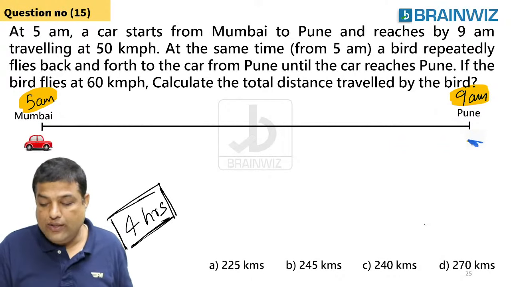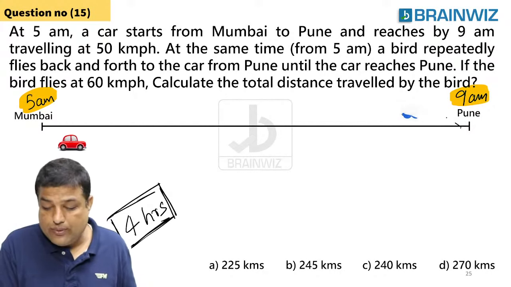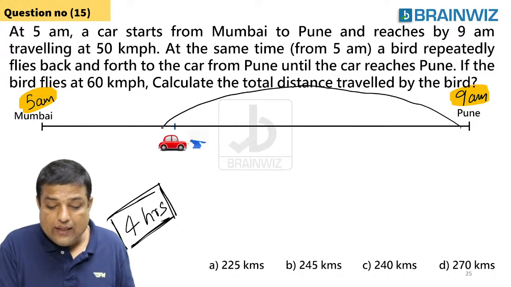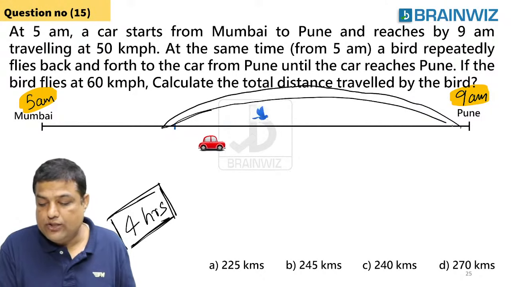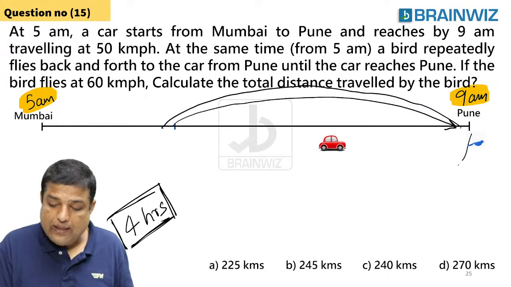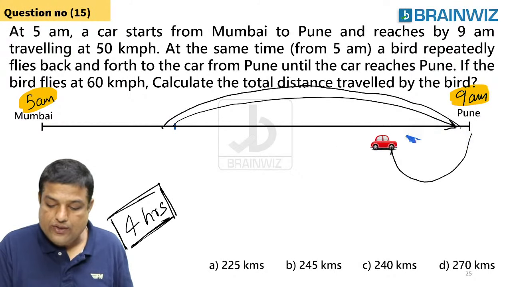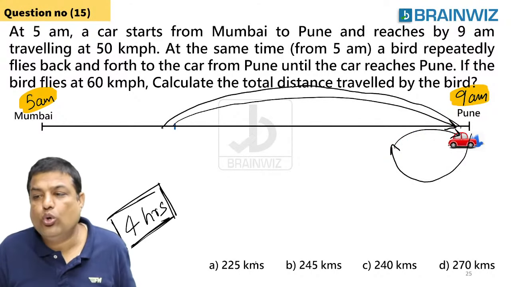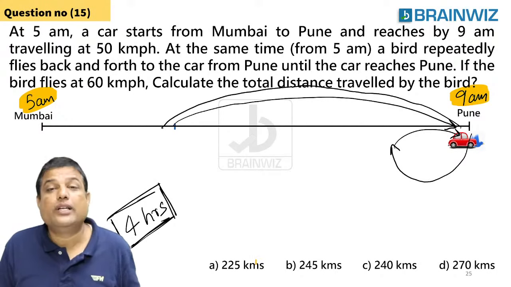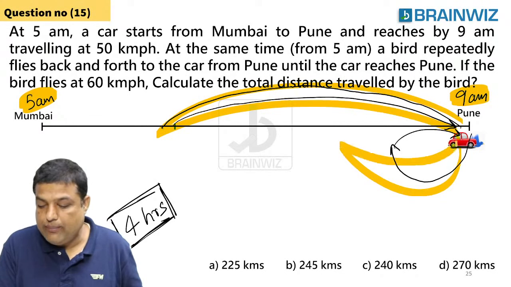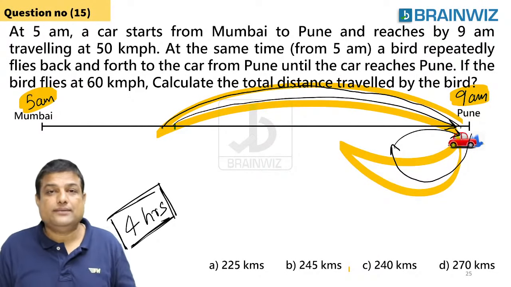Look here. The bird is going in this way and touching the car, and again it is coming back, again it is coming back and touching over here. Again going to Pune, again coming back, and just trying to touch here. Again it is going back. Guys, if I ask you, this journey the bird has done, from here to here, here to here, again backward, how much time was the bird flying?